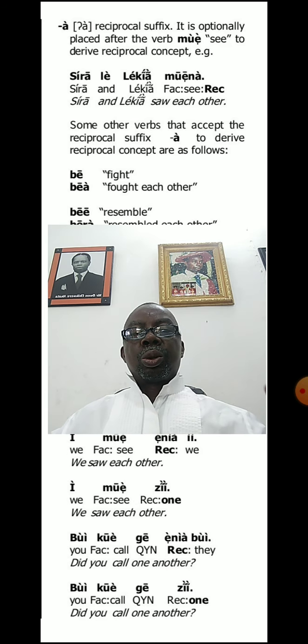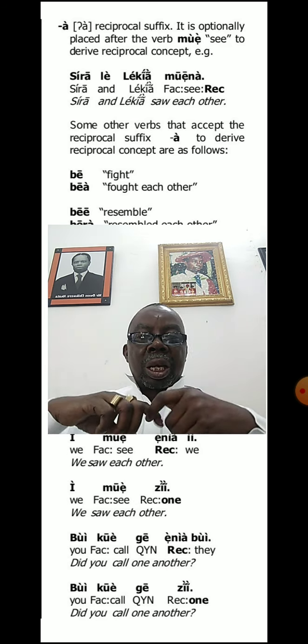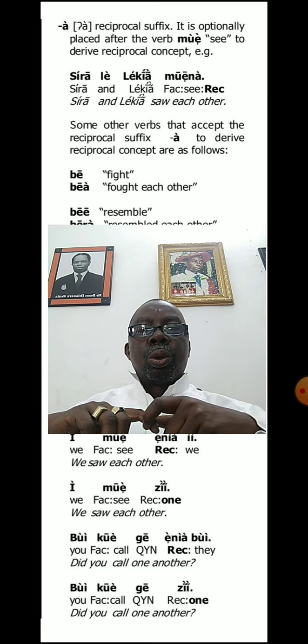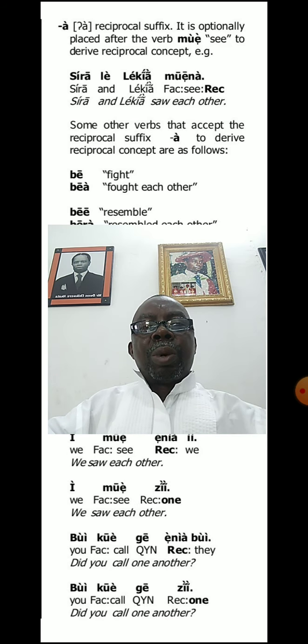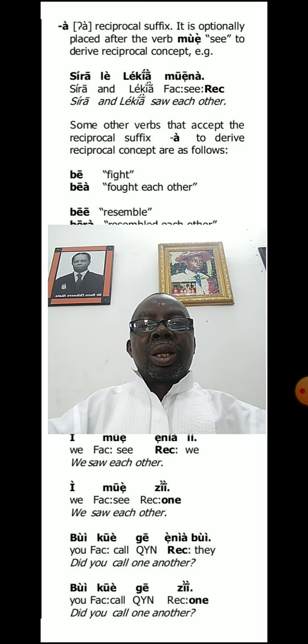Reciprocity has to do with giving and taking. So now you will be able to make such sentences as Sira Nelekia Mwena, which means Sira and Lekia saw each other. When you add the reciprocal suffix to Mwe, you have Mwena.